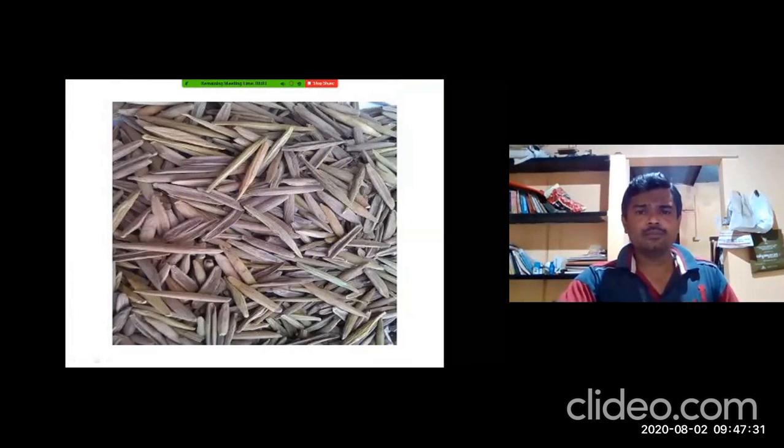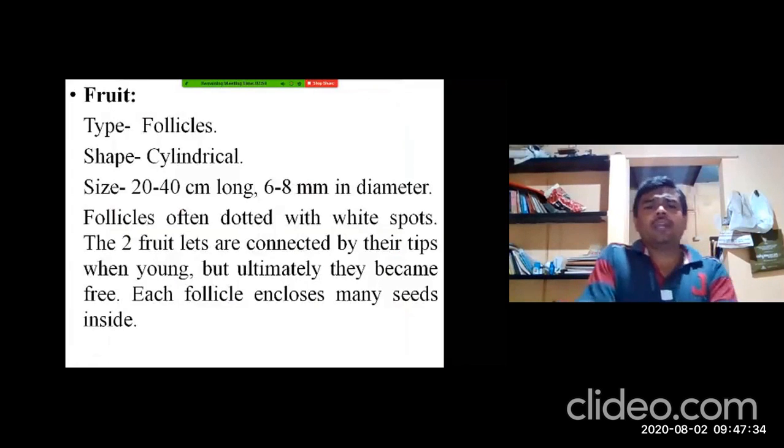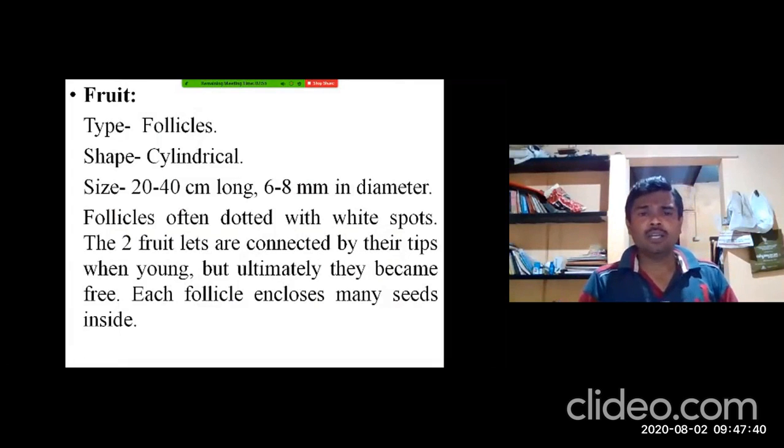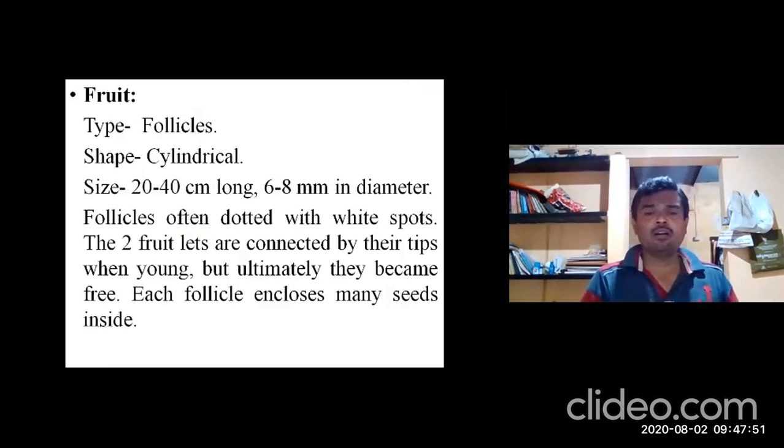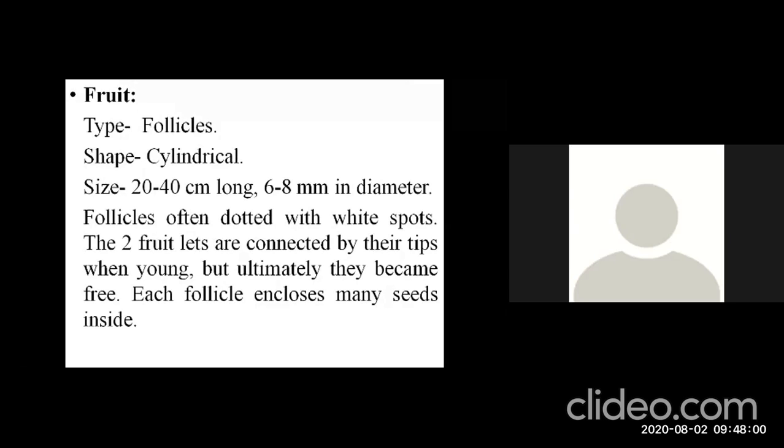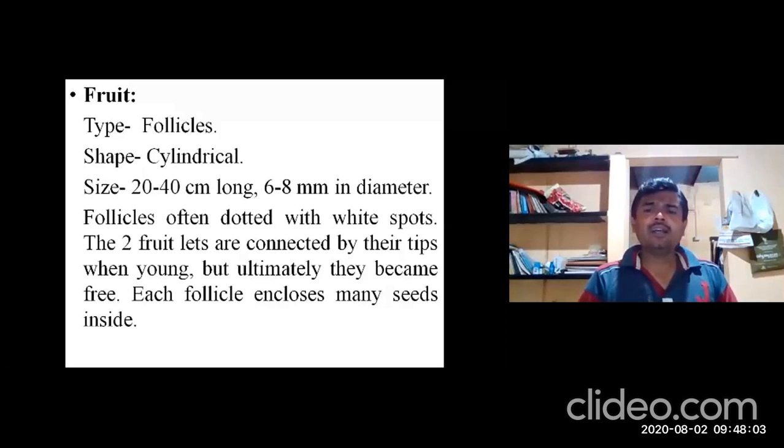You can note down the type of fruit. Type of fruit is follicle. Shape is cylindrical, a round shape. The size of the fruit is 20 to 40 centimeter long. That is Dirghaphala, long fruits will be present. Size of the fruit is 20 to 40 centimeter and 6 to 8 millimeter in diameter. You can differentiate Holarrhena antidysenterica from Wrightia tinctoria and Wrightia tomentosa.